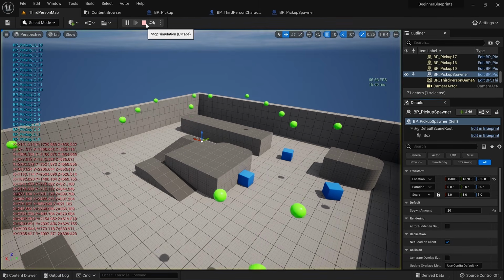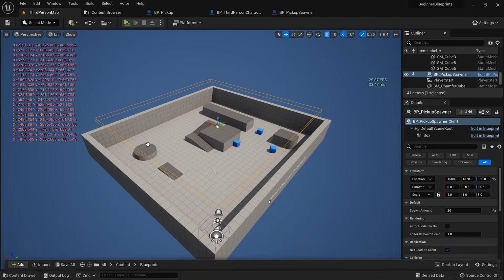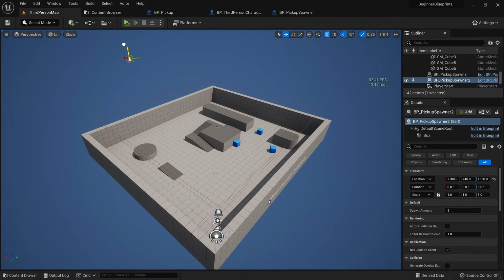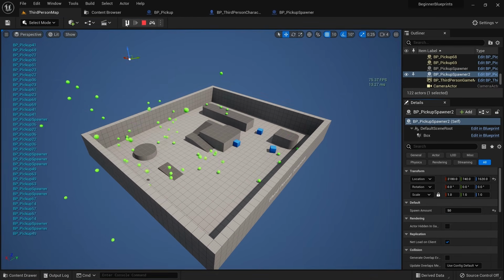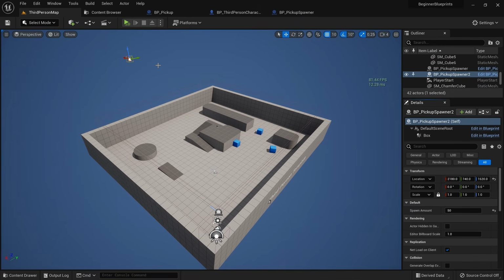Instead of having to open up the blueprint each time, we can now simply change the number here. This is especially powerful if you work together with a designer, since he doesn't have to worry about blueprints and can just change a few values here and there to adjust how a level plays. When you have multiple instances of the same blueprint active in the world, you can also use different values for each one, which is again a really powerful tool.